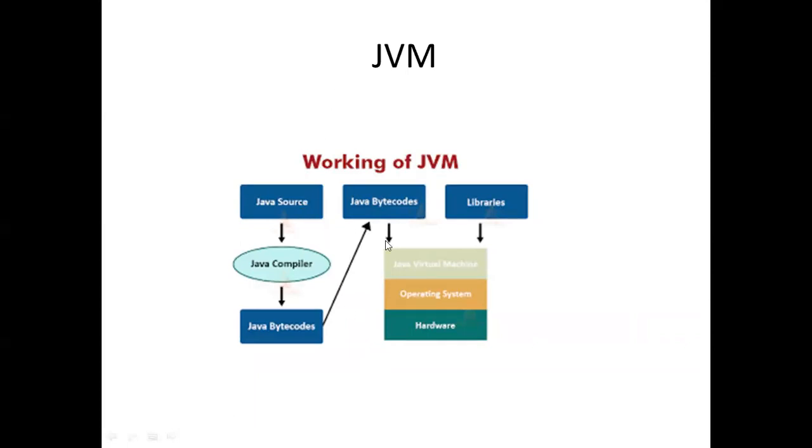this is described in the diagram that the JVM, Java virtual machine, is interacting with the operating system. Firstly, Java source is converted by the Java compiler into bytecode, and bytecode will be converted by the Java virtual machine on the operating system. So if someone modifies our bytecode, then JVM will execute according to that.